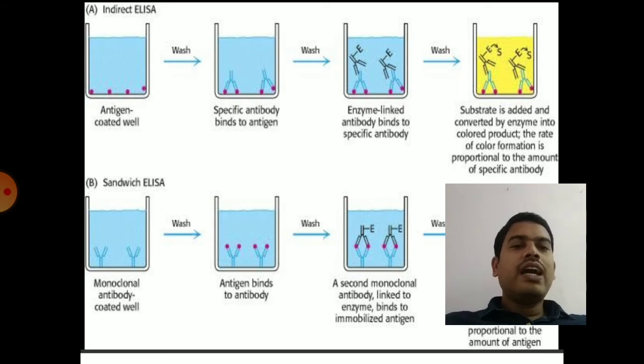The intensity of the color developed depends on the number of antibodies which contain the enzymes, and the number of antibodies binding to the well depends upon the concentration of the antibodies in the patient serum. If the concentration of antibodies in the patient serum is more, then the secondary antibody binding will be more and the color development will also be more. That means the antibody concentration in the patient serum will be more, and that disease will be more.